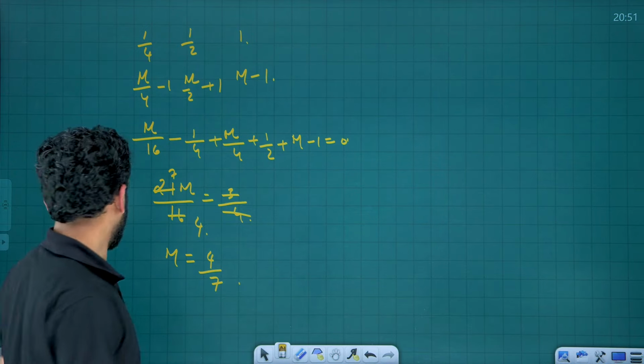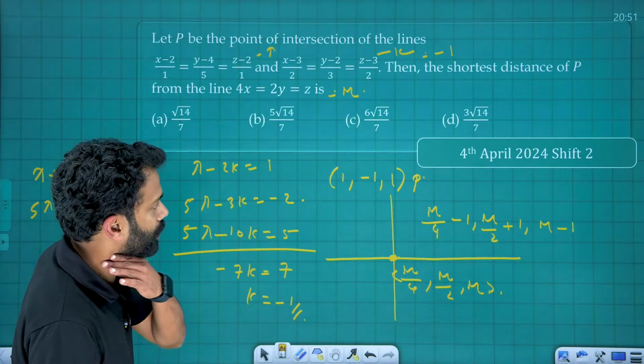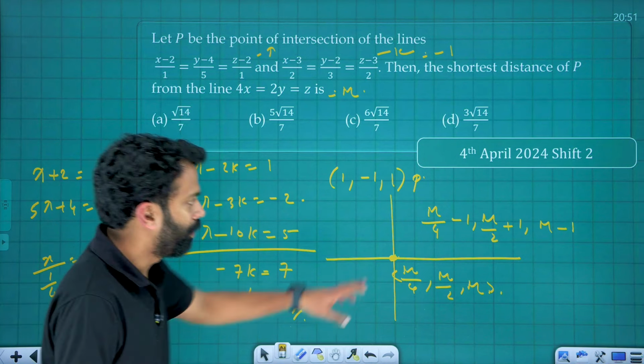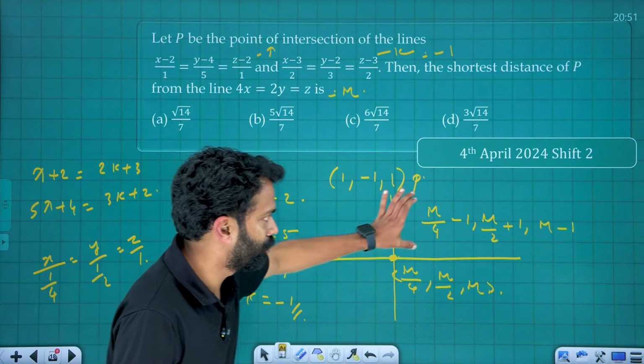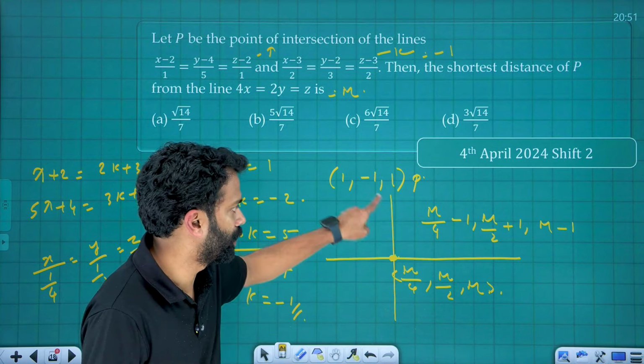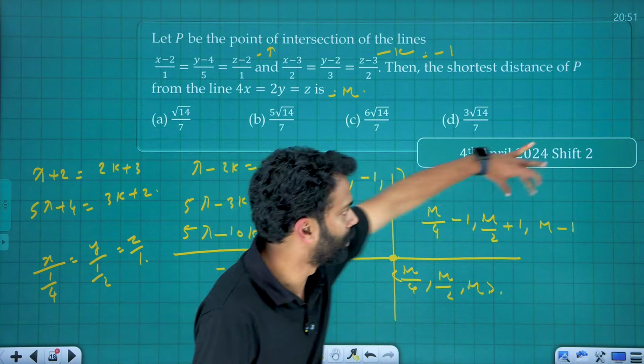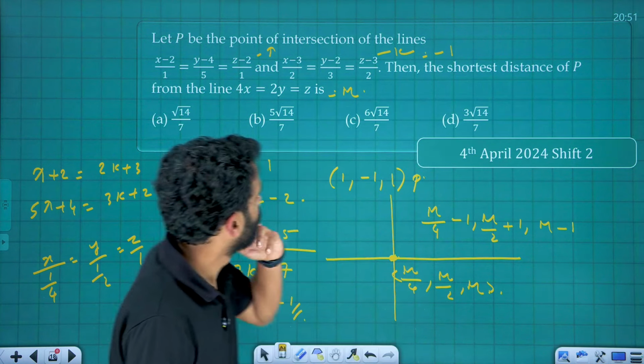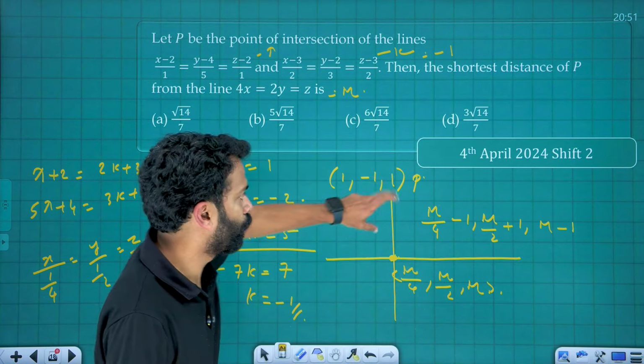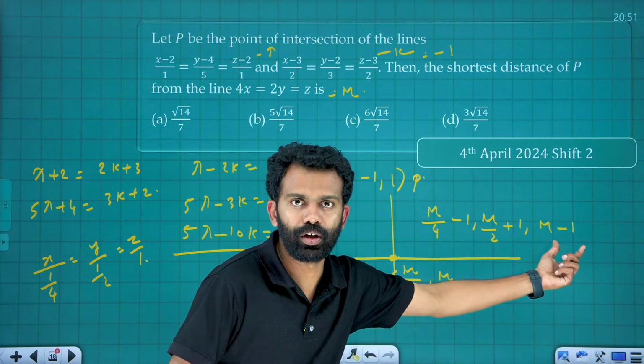Okay, so we need to find the distance formula, right? See, it's easy. We already found a part of the distance formula here, that is mu by 4 minus 1, mu by 2 plus 1 and mu minus 1. If you square this, you will get the distance, that's all. The shortest distance is the root of the squares of these. I hope you are getting the idea.